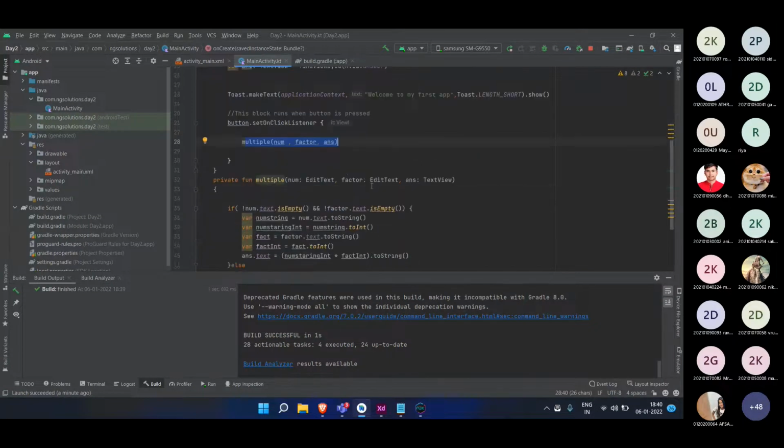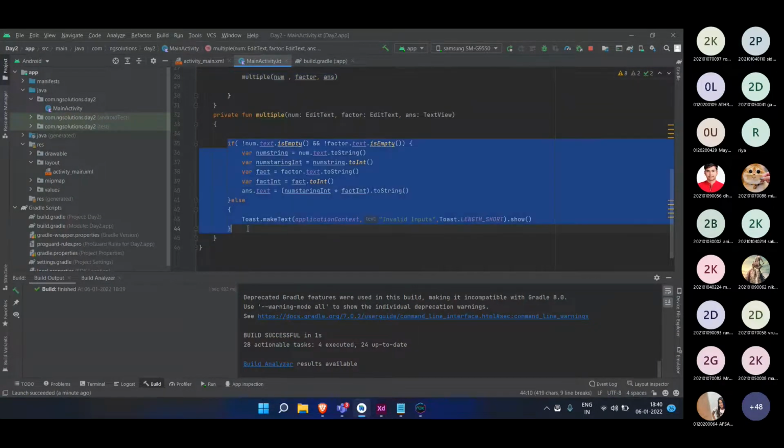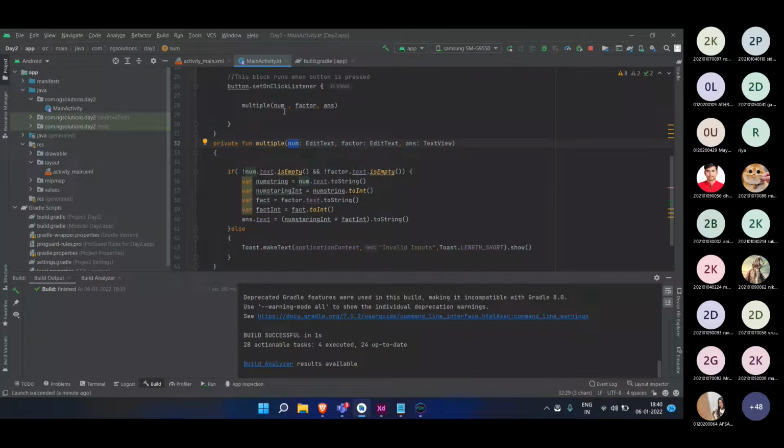If you could let us revise the things: I have written this in a function, and to define a function we write fun and the name of the function, and inside the parentheses give all the variable names which you intend to use in this function, and give the data type.